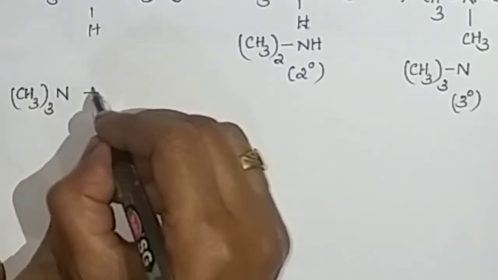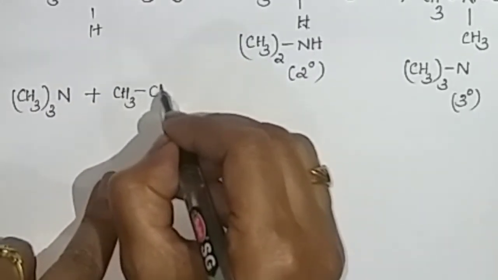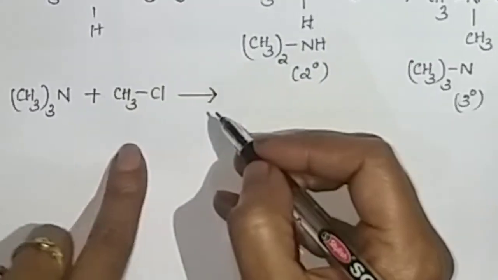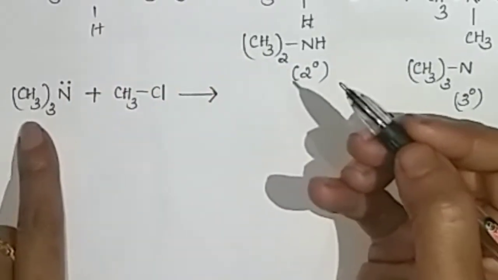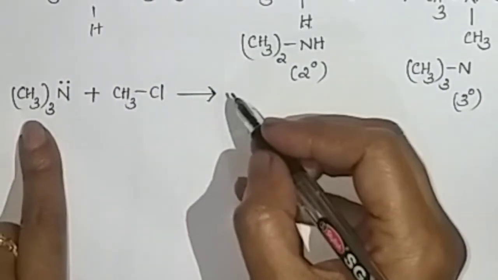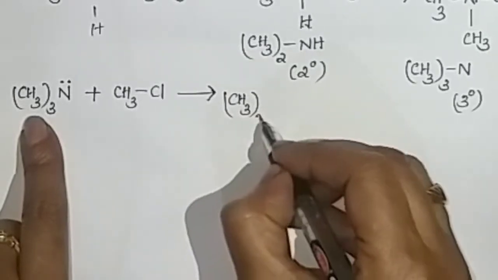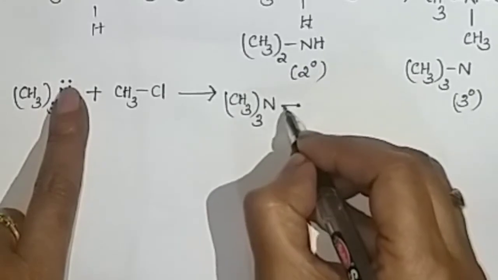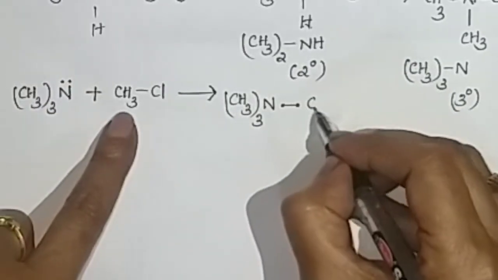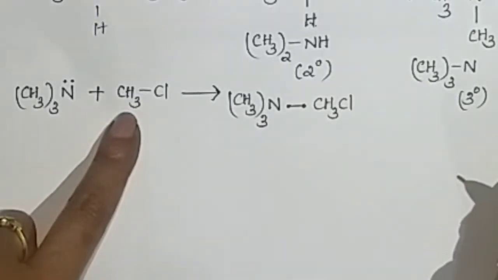A tertiary amine reacts with the alkyl halide, but here there is no replaceable hydrogen atom. So the lone pair present on this nitrogen becomes a bond pair, and the CH3Cl is added here.